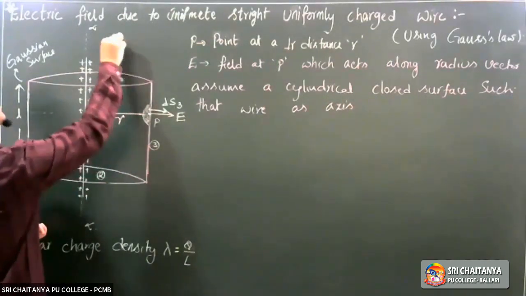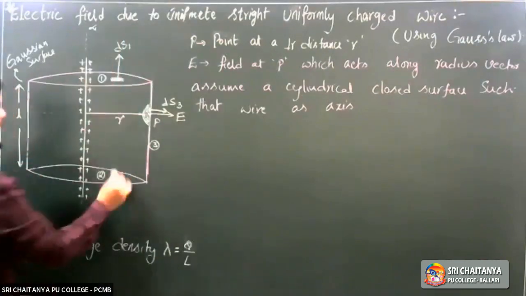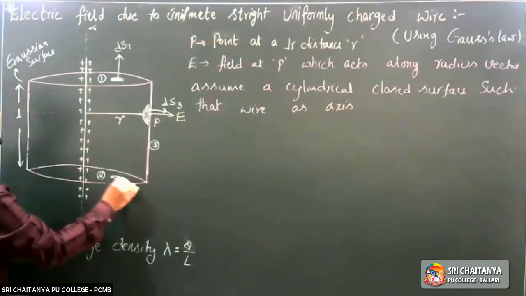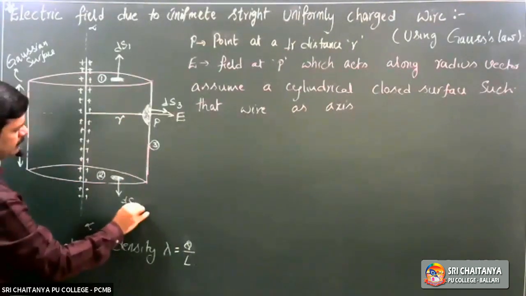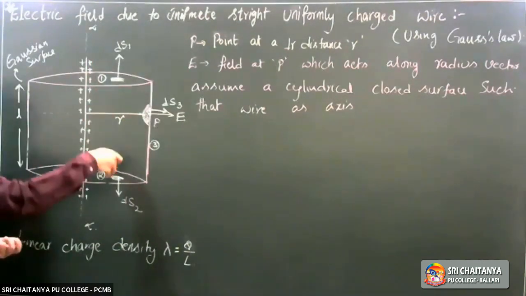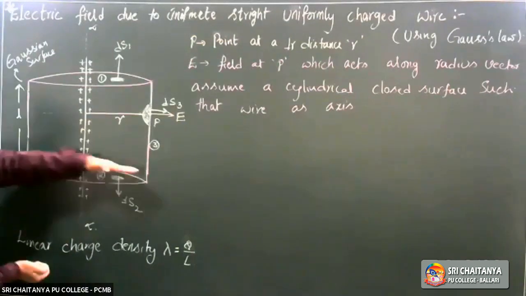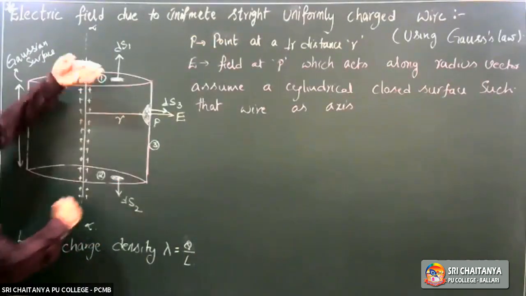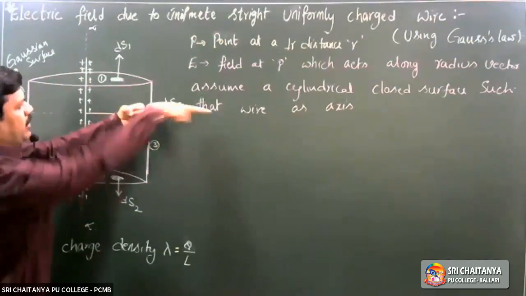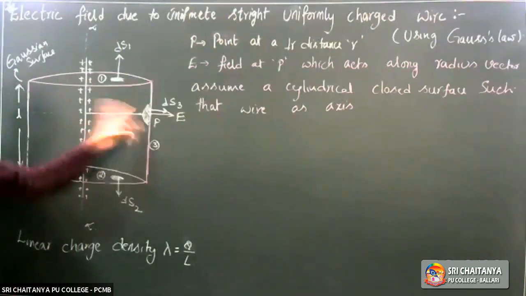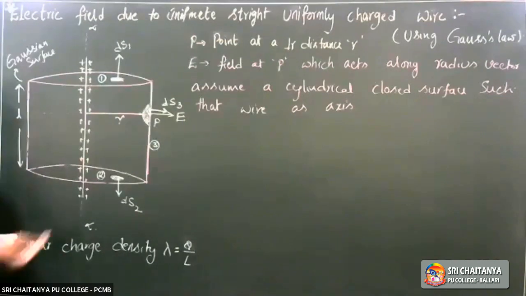This is the area vector ds1, where I assume a small elemental area. Is it not the area vector direction ds2? Because the area vector direction is always the outward normal. For this surface, this is the area vector direction. For this surface, this is the area vector direction. For this curved surface, this is the area vector direction. Clear now?